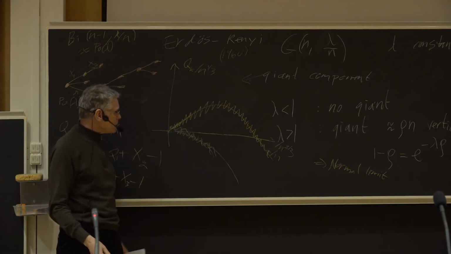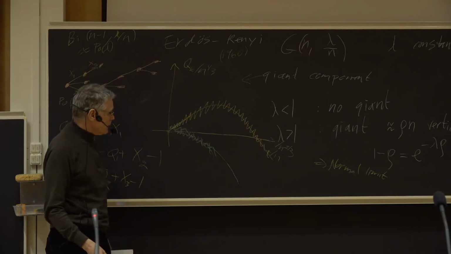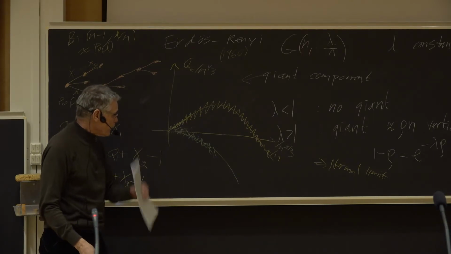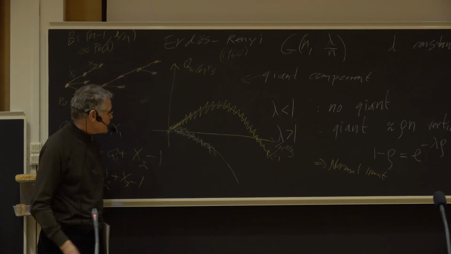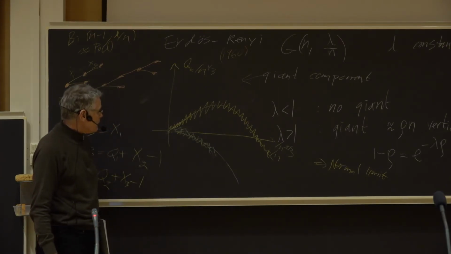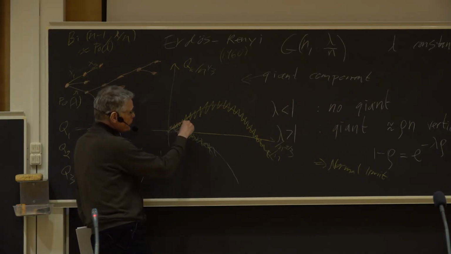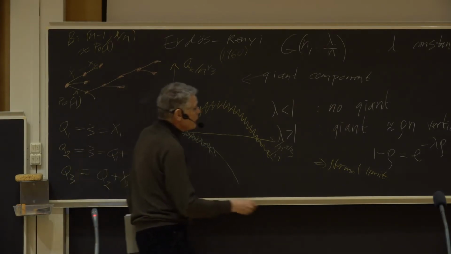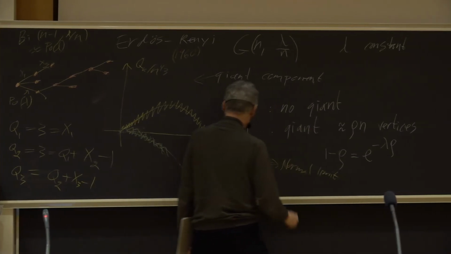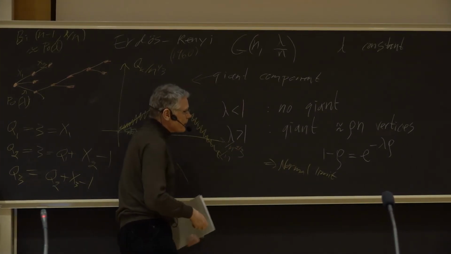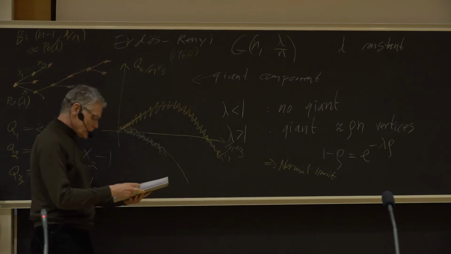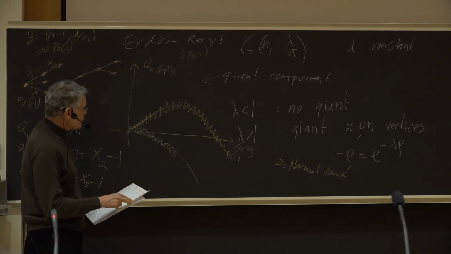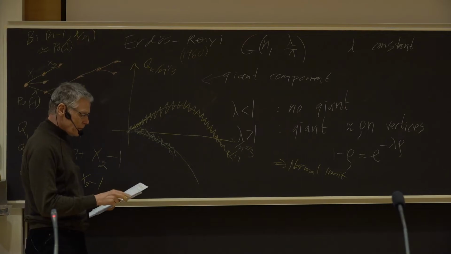This was something which David Aldous did in another paper. We heard about Aldous before. This was another big result of his, also from the 90s, that the excursions of this Brownian motion will describe how the largest components will be here. They will be of order n^(2/3), but they will be more random in size than in this case here. So these are examples of how Brownian motion pops up.